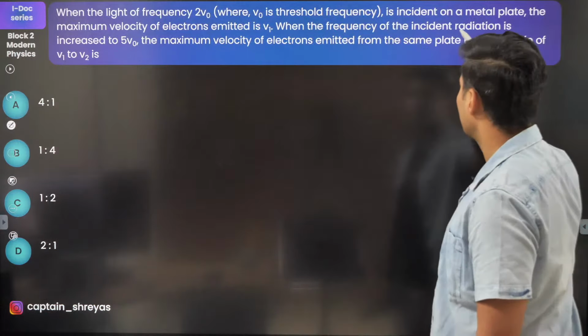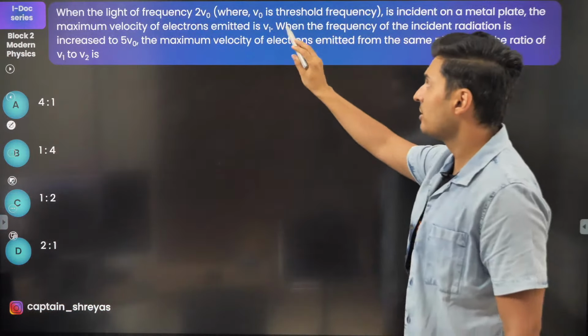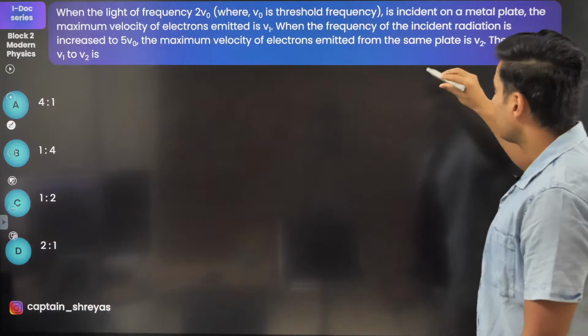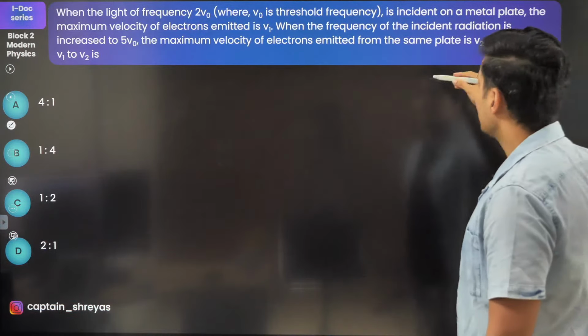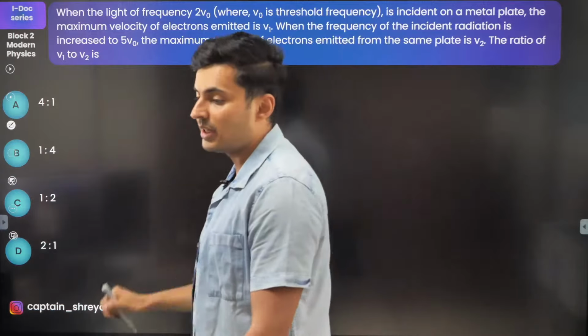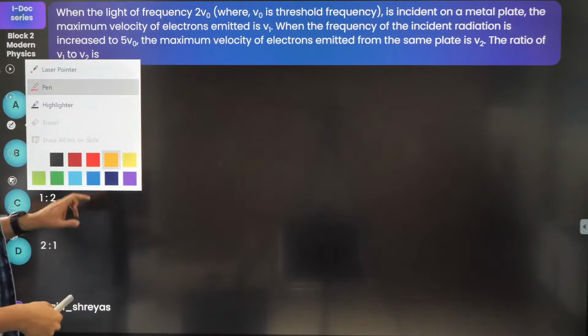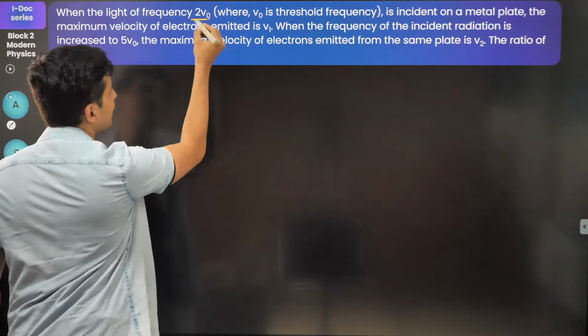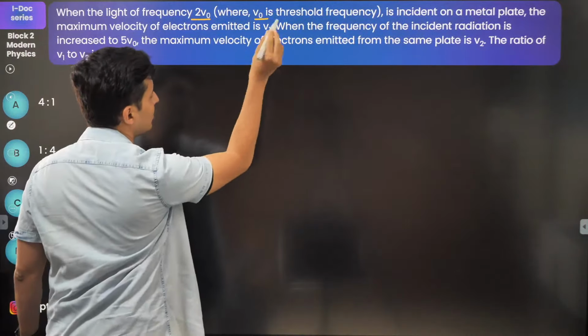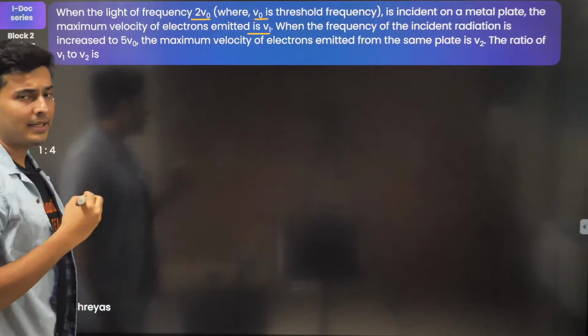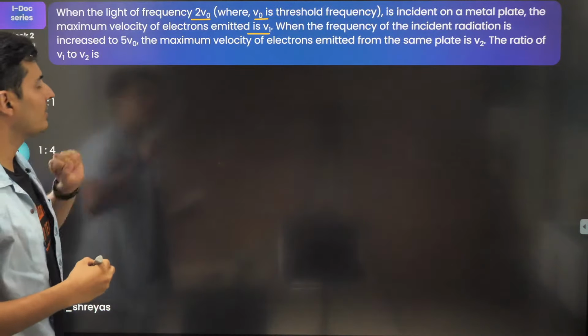Light's frequency is given, threshold frequency is given. Maximum speed in the first case is V1. When another frequency is used, the speed is different. The ratio of V1 and V2 is asked. Okay, so let's try this question. First part, the frequency is this much. Threshold frequency is obviously going to be same. The speed of light is V1. No, sorry, the speed of electron is V1.